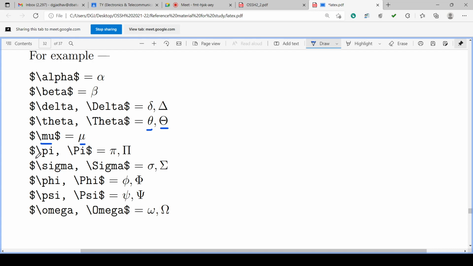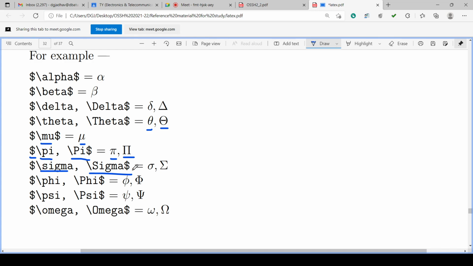Then there will be pi: dollar backslash pi or backslash capital Pi. It will generate small pi and capital pi. Then sigma is there, small s sigma, capital S sigma: backslash sigma and capital S backslash Sigma. Dollar completes.